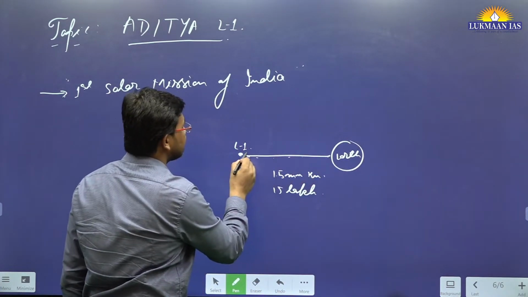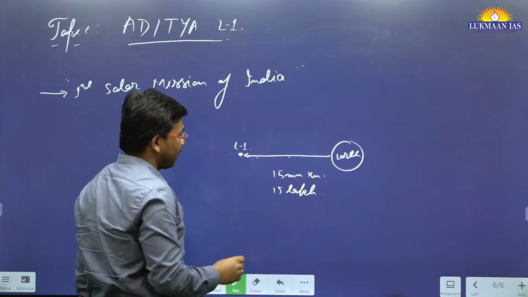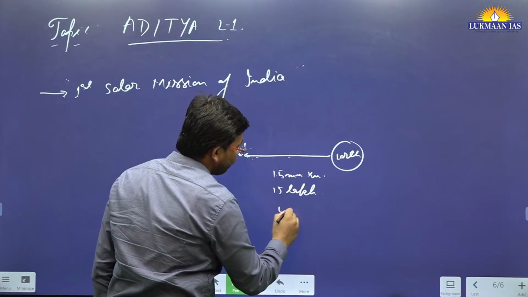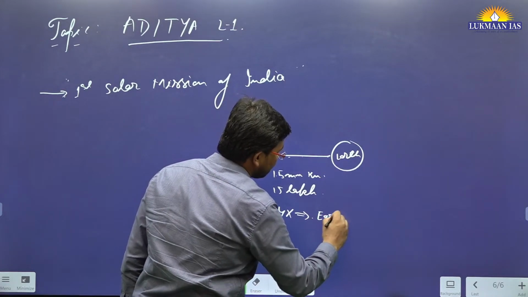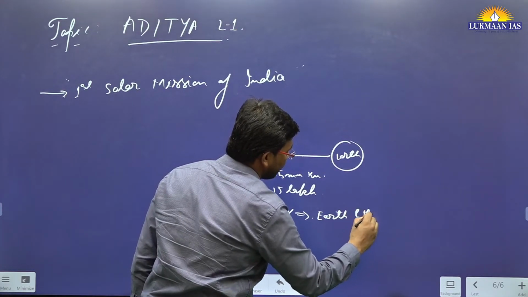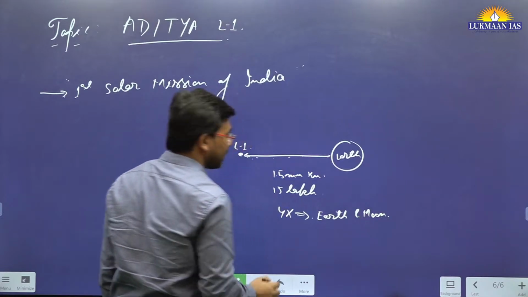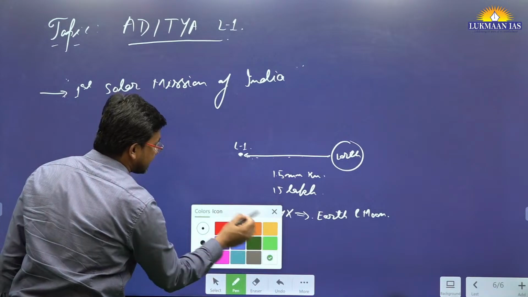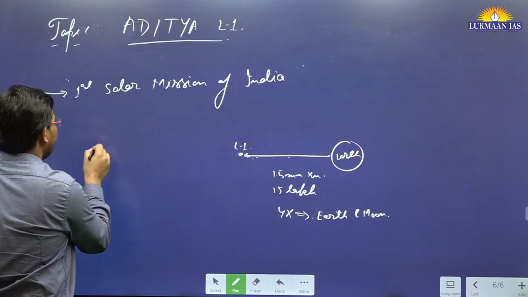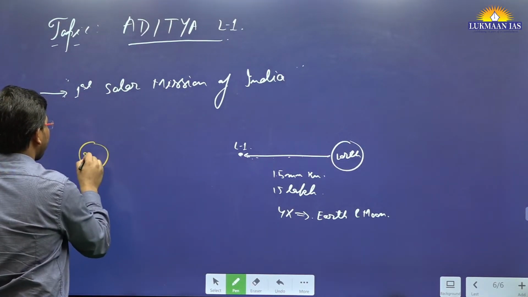This distance is equal to 4 times the distance between Earth and Moon. And if we talk about the sun, where is the sun located? Let's say this is where the sun is located.